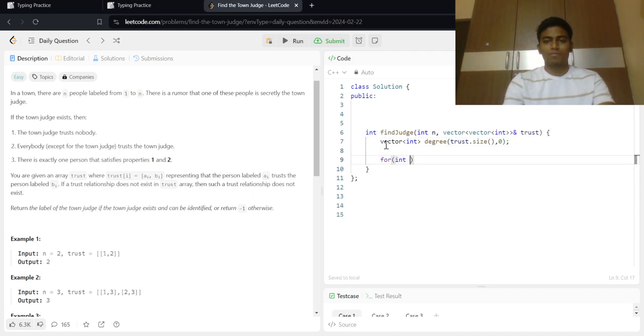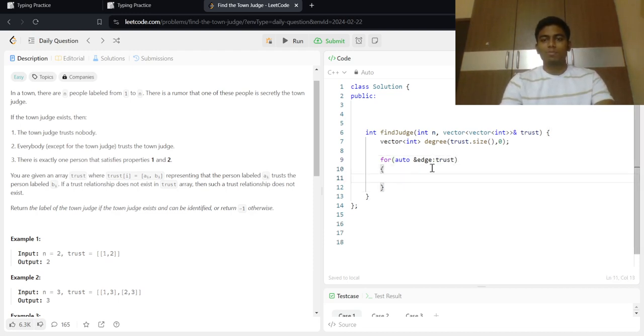Then for every edge e in trust, we are going to increment the degree of edge 1, and decrement the degree of edge 0 with minus minus.